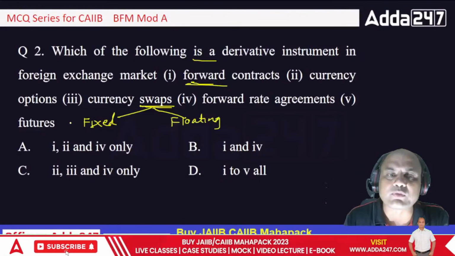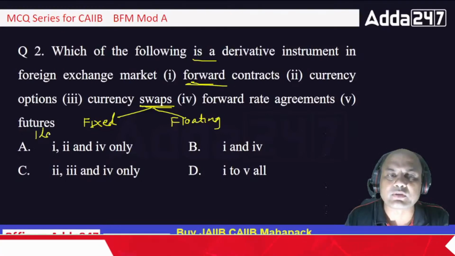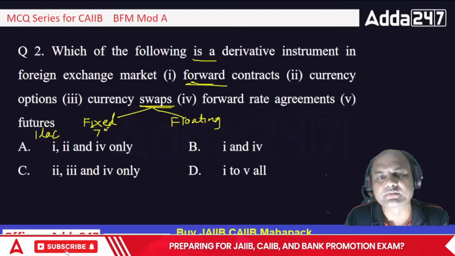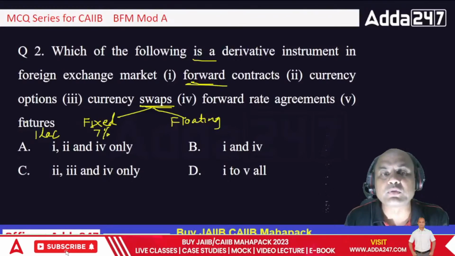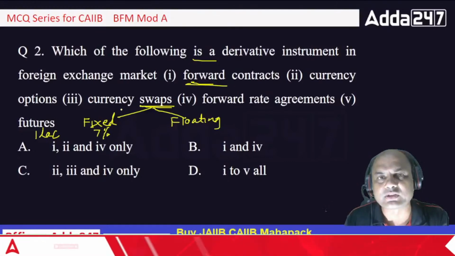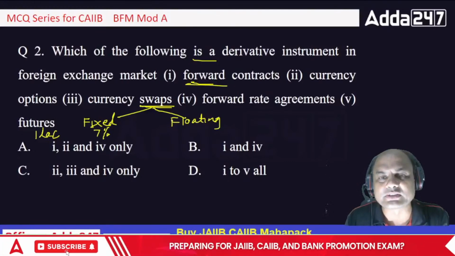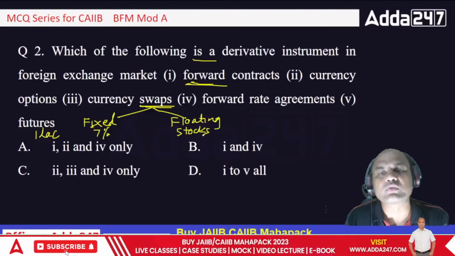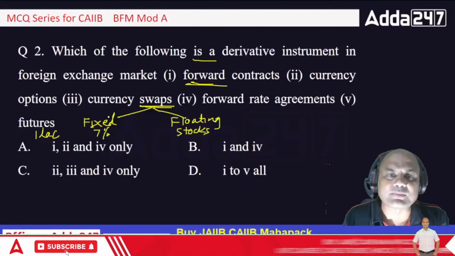Suppose I take 1 lakh from you, and guarantee you a 7% rate of interest. I take this 1 lakh from you, guarantee you 7% rate of interest, and I invest this in the stock market. Stocks. So what will happen? This 7% is fixed.